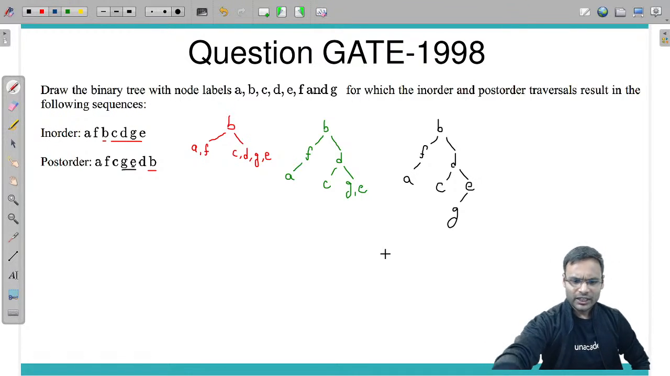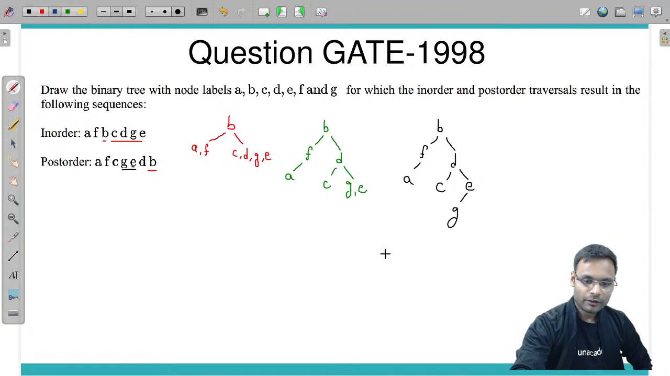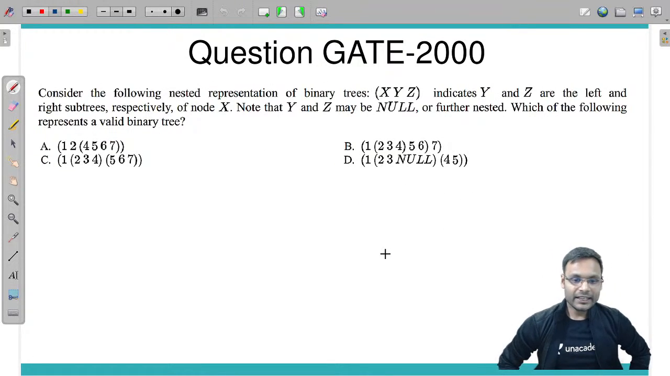This is the tree in front of your screen. Just check whether you got the same answer or not. Okay, fine, clear. Let's go for the next question. Here it is.